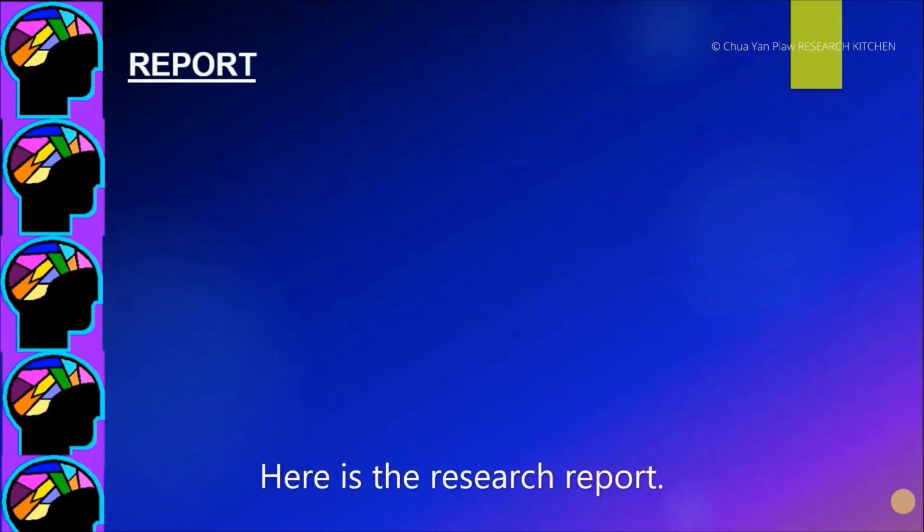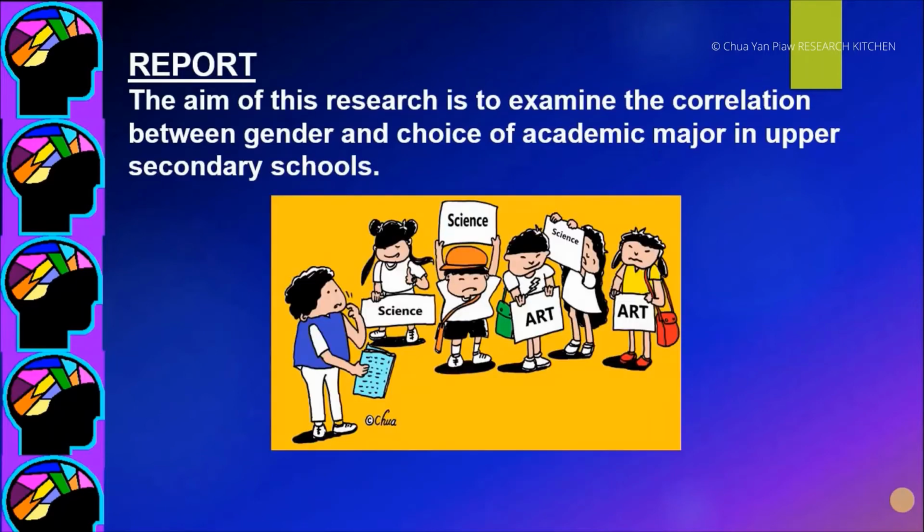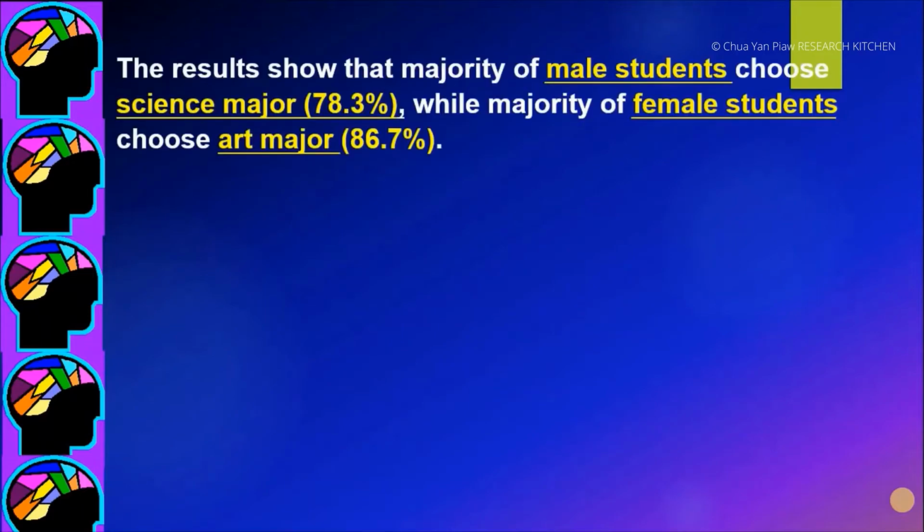Here is the research report. The aim of this research is to examine the correlation between gender and choice of academic major in upper secondary schools. The results show that the majority of male students choose science major, 78.3%, while the majority of female students choose art major, 86.7%.